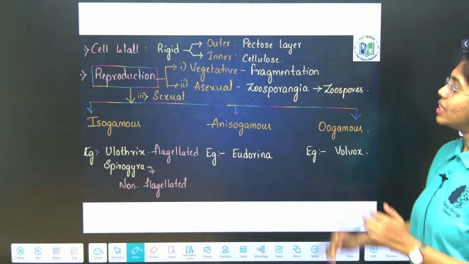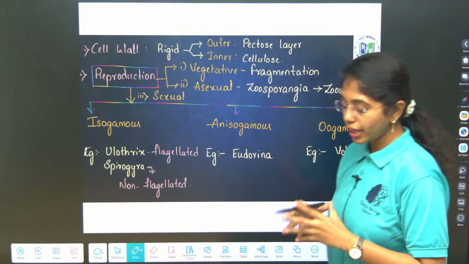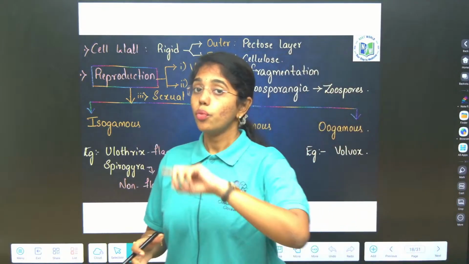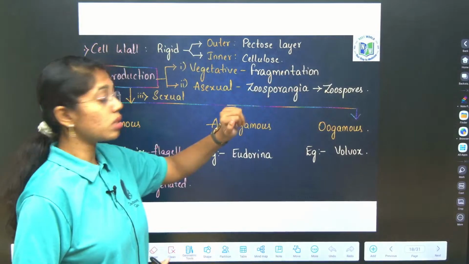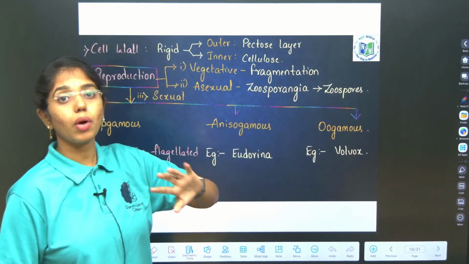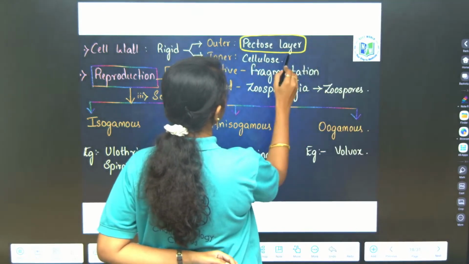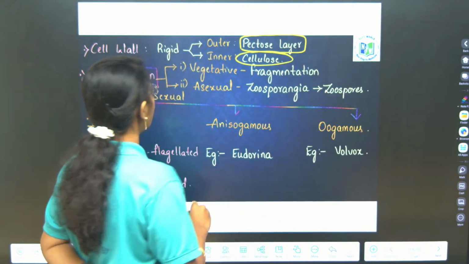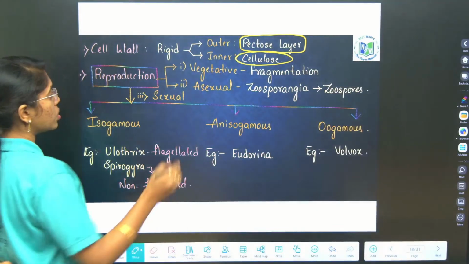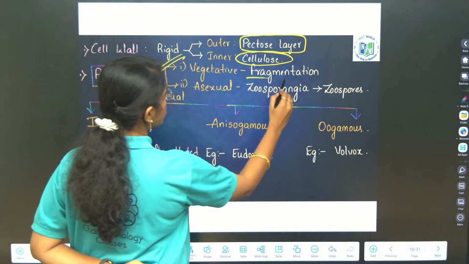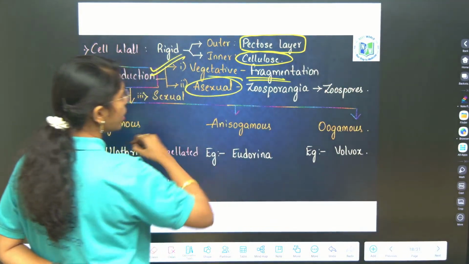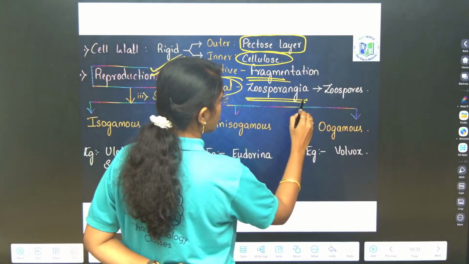Next you see cell wall. The cell wall of green algal members is rigid, with an outer layer of pectose and an inner layer of cellulose. Outer layer of green algae is what? Pectose, and inner layer is cellulose. Reproduction: vegetative reproduction is through fragmentation, and asexual reproduction is through zoosporangia.